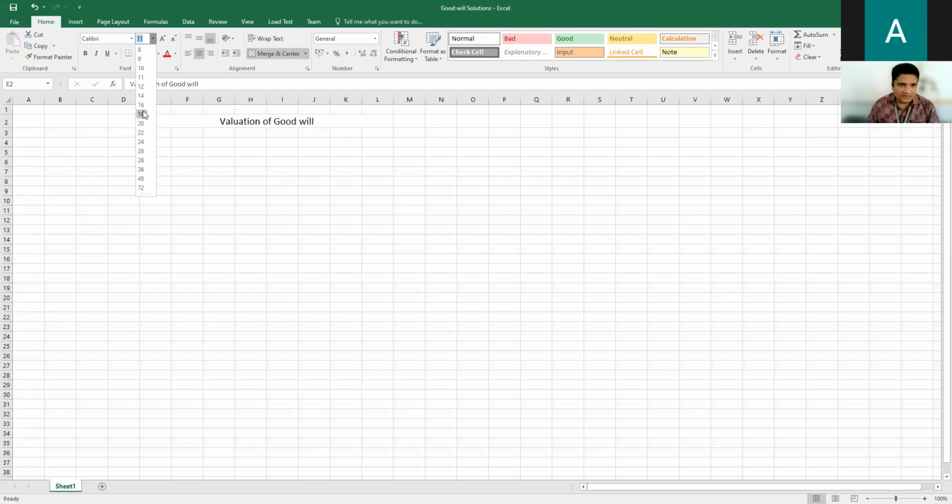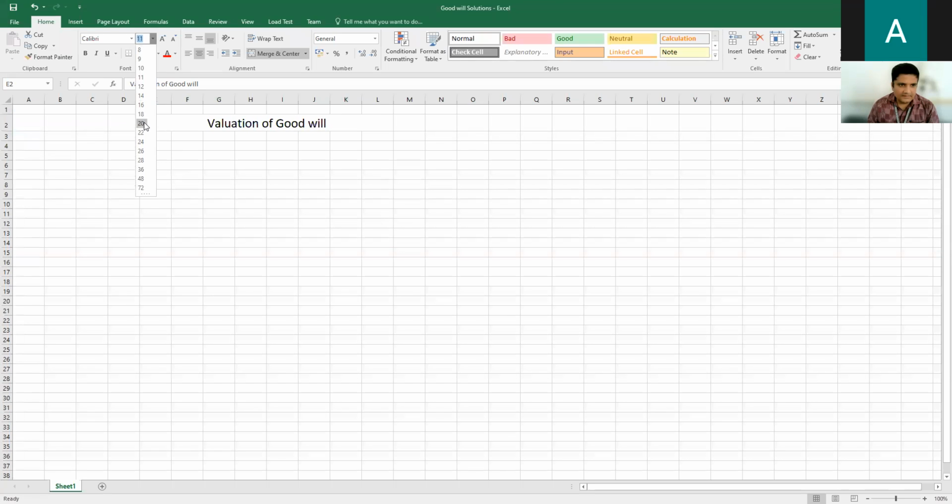I'm going to increase the font size. Under valuation of goodwill, what is step number 1? Already in the previous class it was given. What is step number 1? Calculation of adjusted profit. Correct.